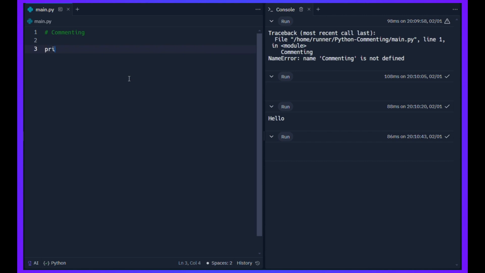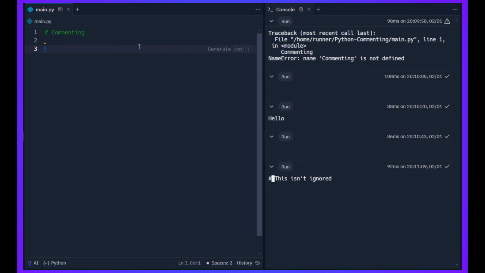ignored. But if you print and you have, let's say, quotations, and you say, this isn't ignored, and I print this, well, this hashtag is not ignored. It's actually ran through. So because we have quotations in our print, we're able to put the hashtag.